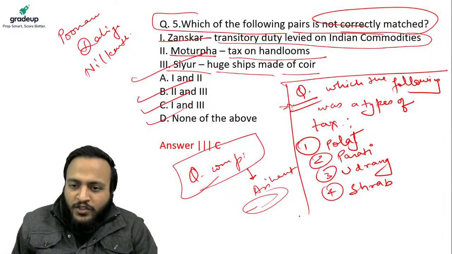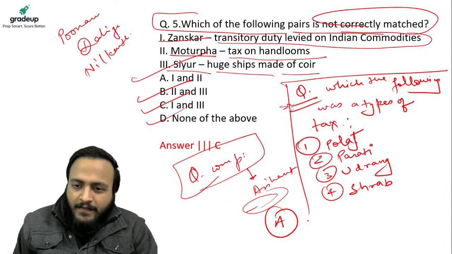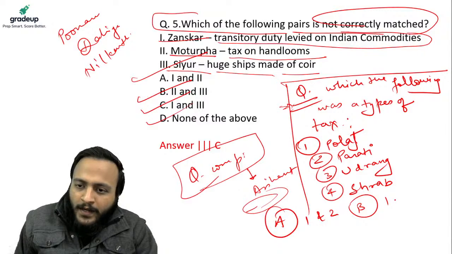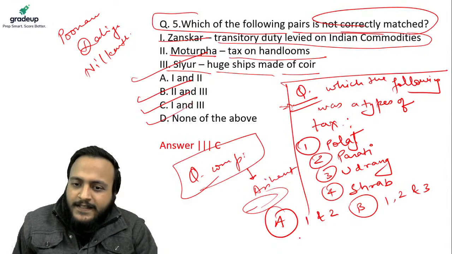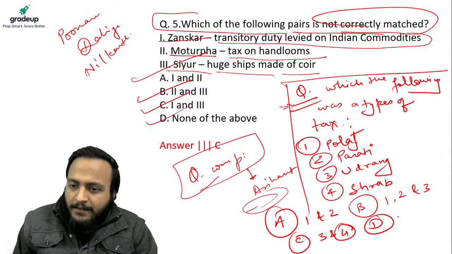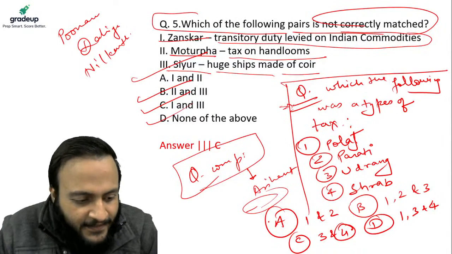And your choices are A, 1 and 2; B, 1, 2 and 3; C, 3 and 4; and D, 1, 3 and 4. Guys, try to answer this.